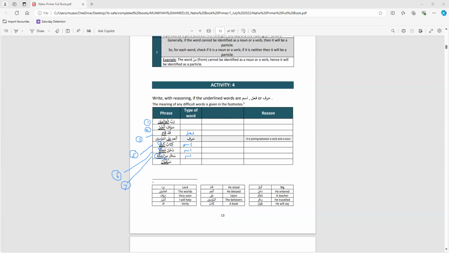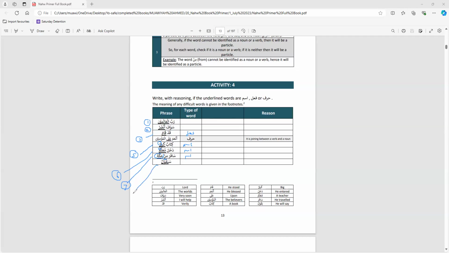Min is from the huruful jar. Again, you've not really studied that. What are the huruful jar? You might not have known this. But now that I've told you that min is a harful jar, automatically you know Makkah is an ism, because harful jar only enters upon an ism. You will study the huruful jar later in the grammar book. Within this book, it comes around chapter 30.